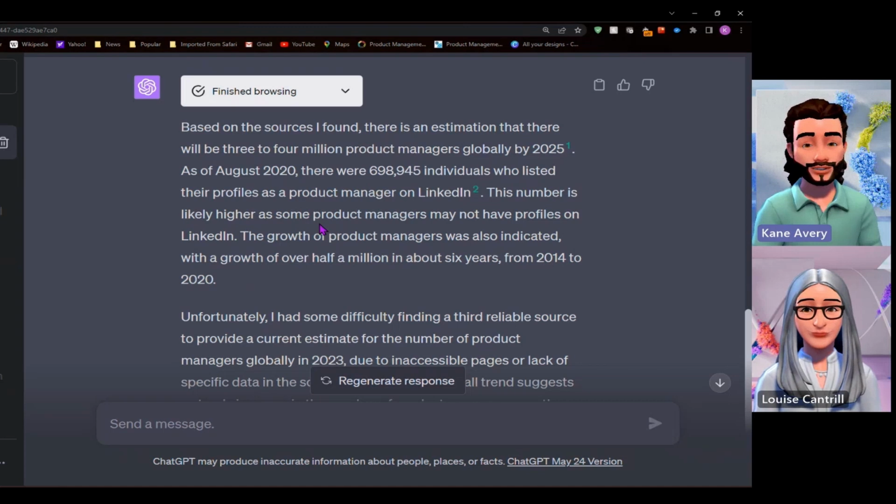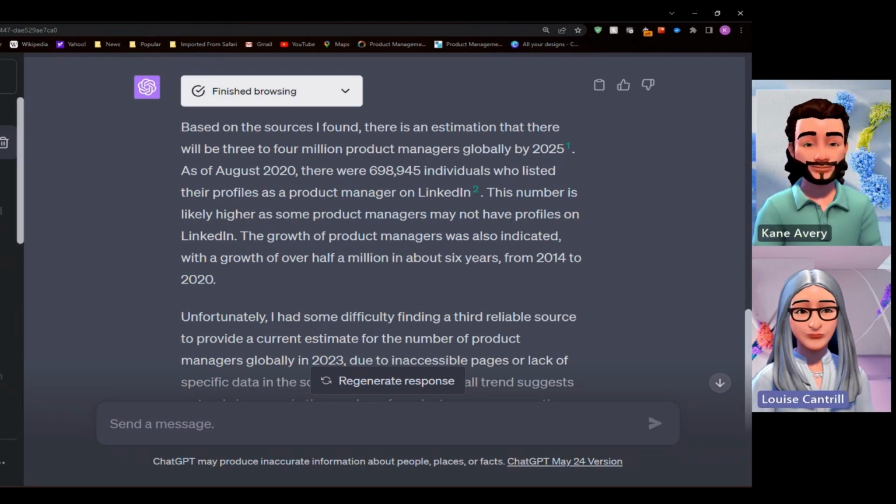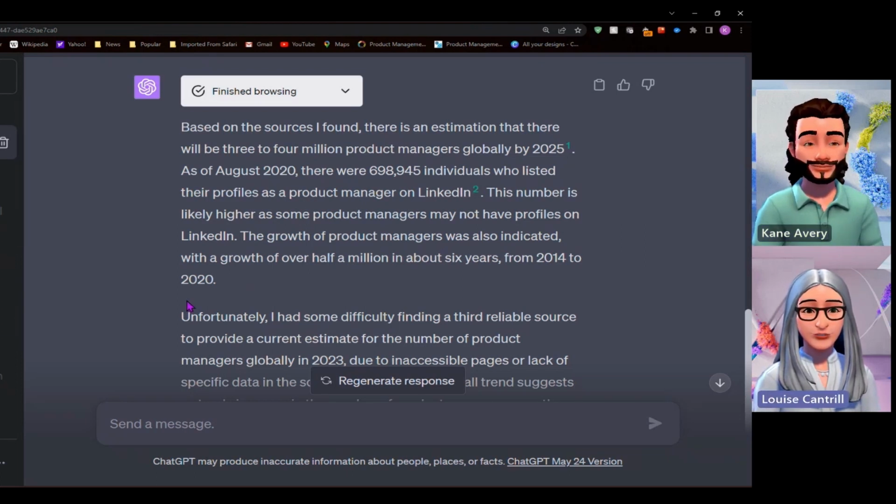So in quite a short response, it's given us quite a lot of information to actually get started with. So in reference to that failure around scale, when we use the default version of GPT-4, this has actually started to answer some of those questions and gives us a starting point for us to then go and do a bit more research around the potential TAM, or total addressable market, for this particular idea. So, Kane, should we be scared of this?